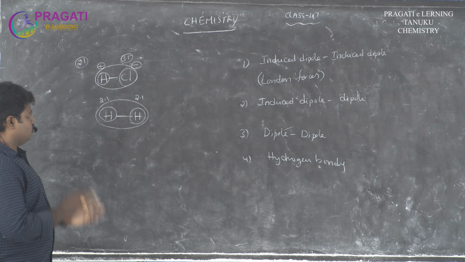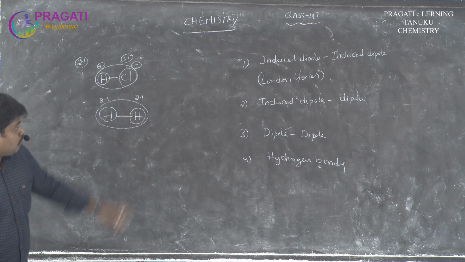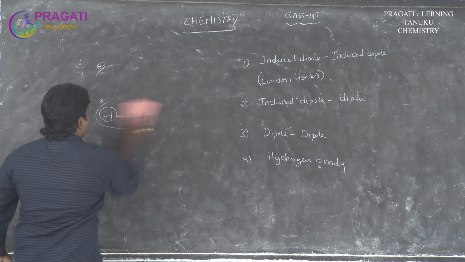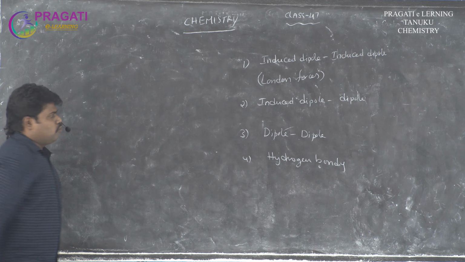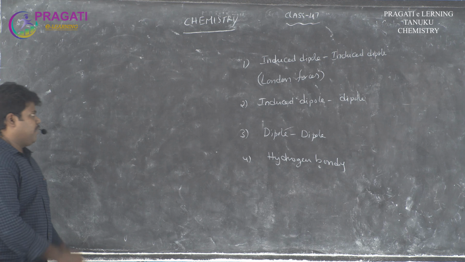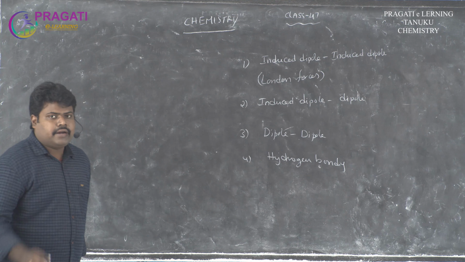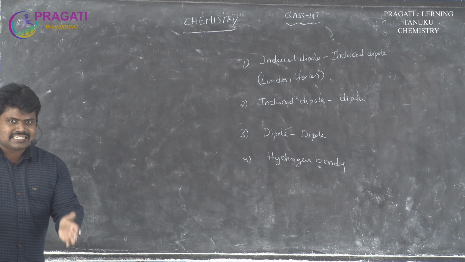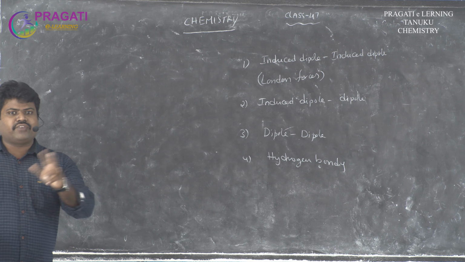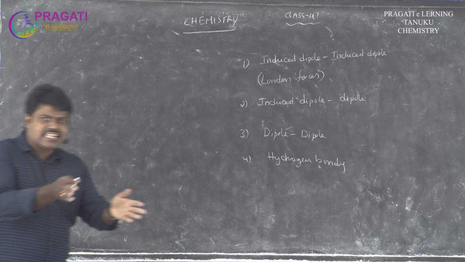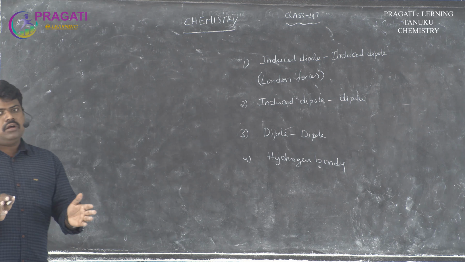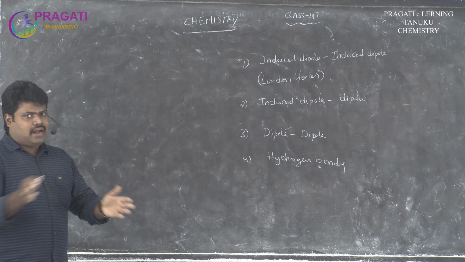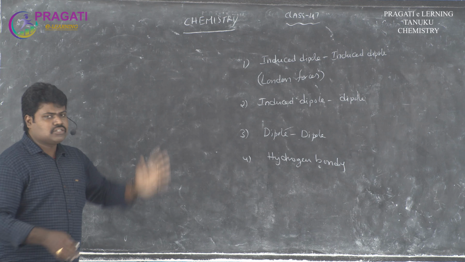Okay. So first of all, we will discuss the interactions between the induced dipole and another one, the induced dipole. What is the meaning of the dipole? Dipole means a molecule that contains two different poles. One is the positive charge, another one is the negative charge. That is the polar molecule, that is the dipole. But what is the induced dipole?